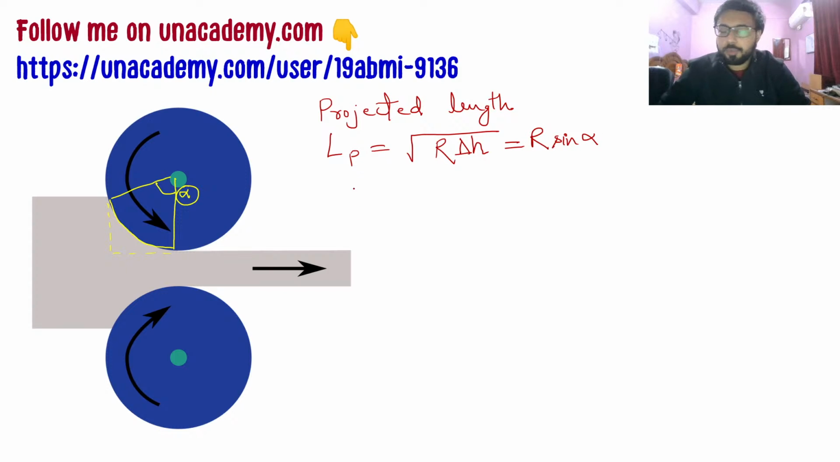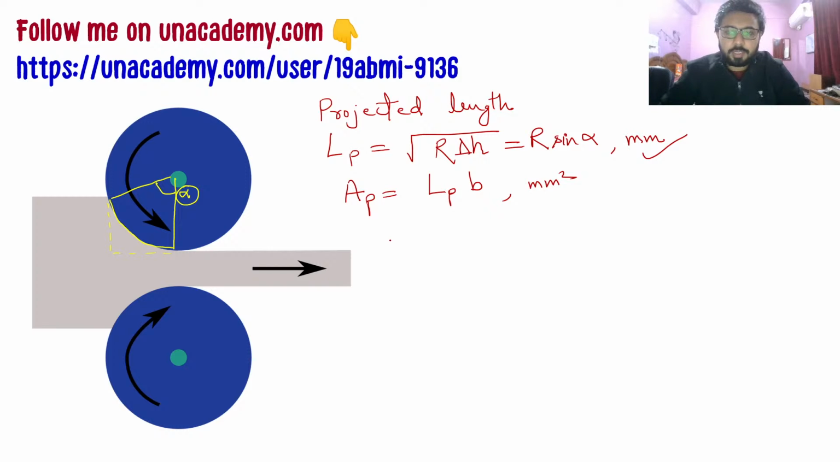And then you have the projected area AP, which will be simply LP into B, in mm square. This LP into B will be the area, and that area is calculated by multiplying this projected length into B, which is the width. And this width, by the way, is not changing in this rolling operation because the change is negligible. So we are just ignoring that change, we are not accounting for it.